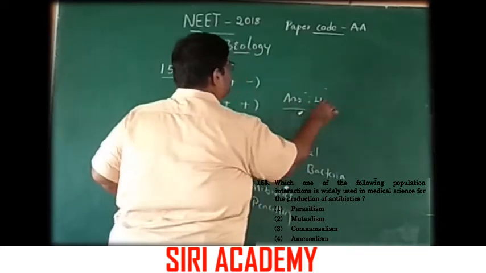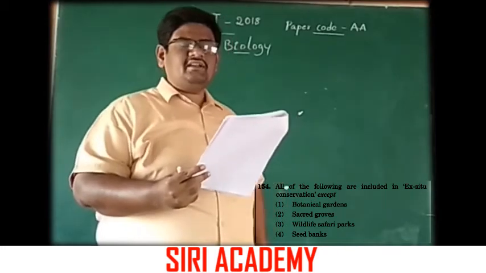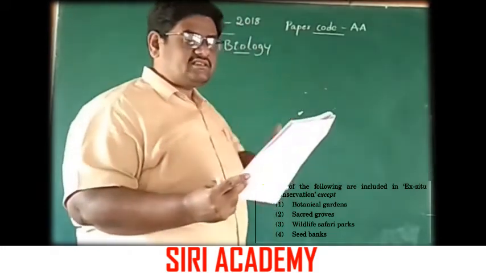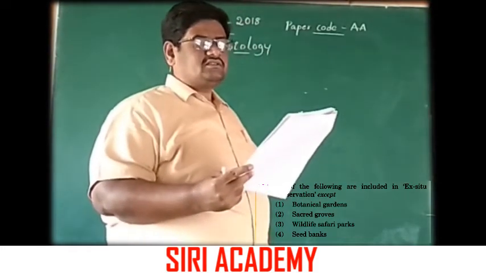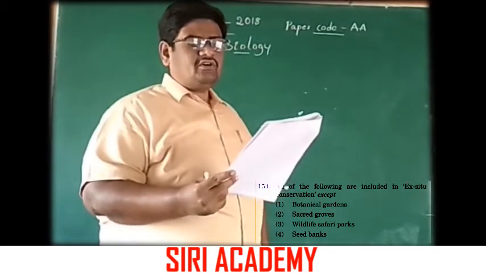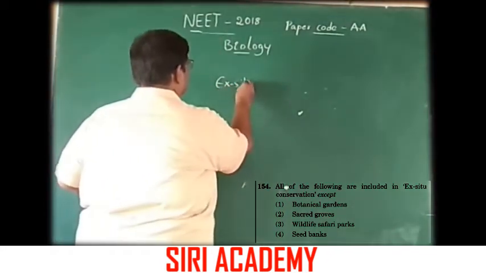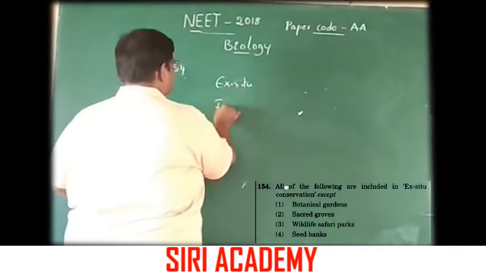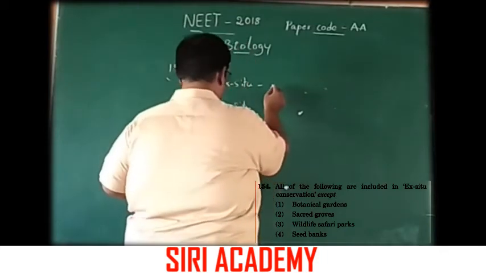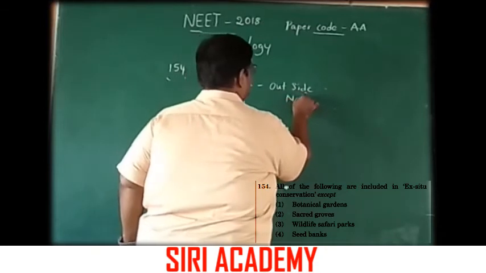option 4. All of the following are included in ex situ conservation except: 1, botanical gardens, 2, sacred groves, 3, wildlife safari parks, 4, seed banks. Before we go there, ex situ, in situ. Ex situ means here we keep them outside the natural habitat.